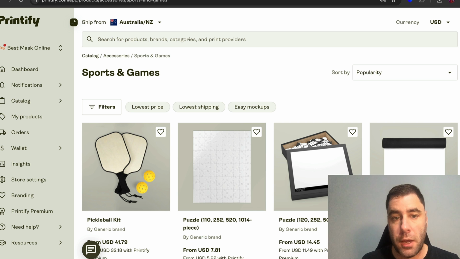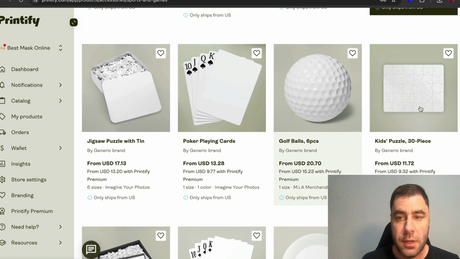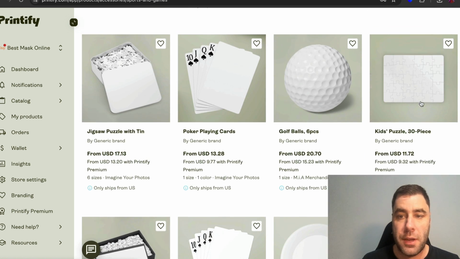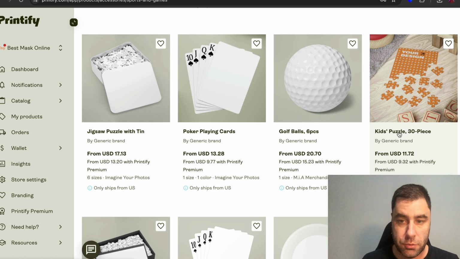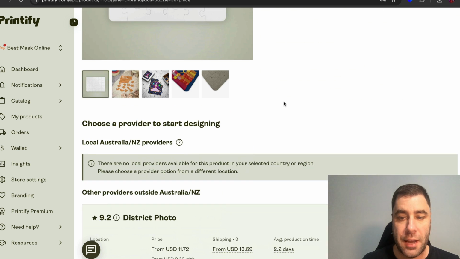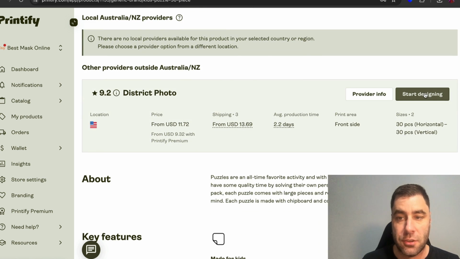Once we're on this website, you want to go to the catalog section, and we want to find these puzzle things. Now there's different sizes. The ones that we want to do is click on the kids puzzle size right here. Once we click on this, we can then start to edit and design this. So I'm going to start designing.